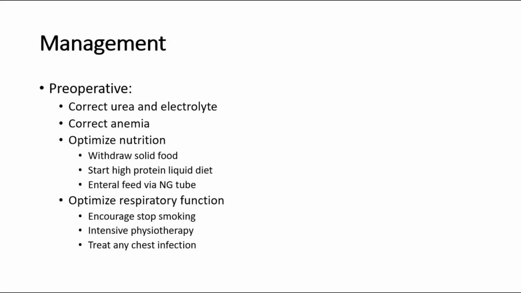For pre-op management, correct urea and electrolytes or anemia. Optimize nutrition by withdrawing solid food, starting a high-protein liquid diet, and enteral feed via NG tube. Optimize respiratory function. Encourage stopping smoking, intensive physiotherapy, and treat any chest infection.